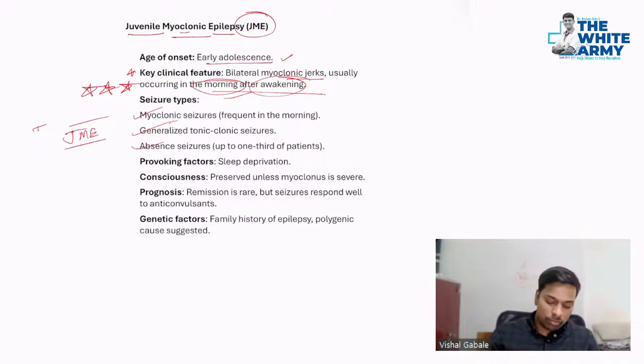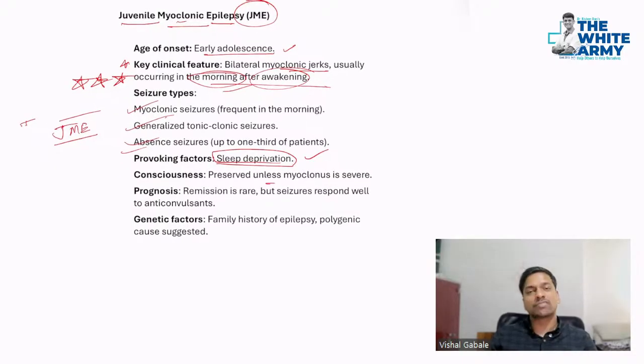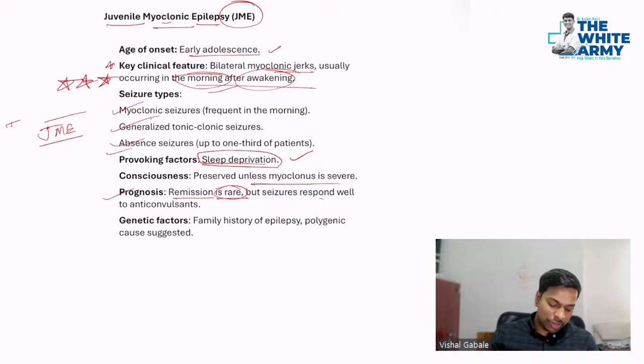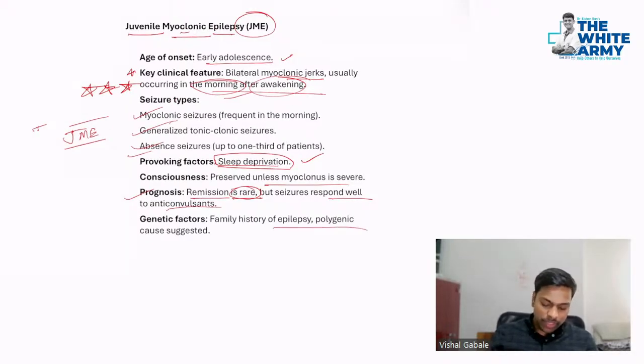While talking about provocative factors, yes, sleep deprivation is the provocative factor that was given in the question. If they talk about consciousness, yes, it is preserved unless myoclonus is very severe, and for prognosis, remission is very rare in these cases. Still, seizures can respond well to anticonvulsants. Okay, and genetic factors are important in this case, right? That is juvenile myoclonic epilepsy.